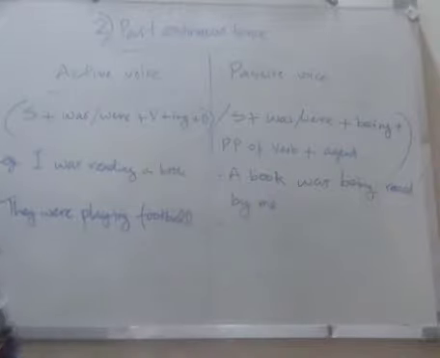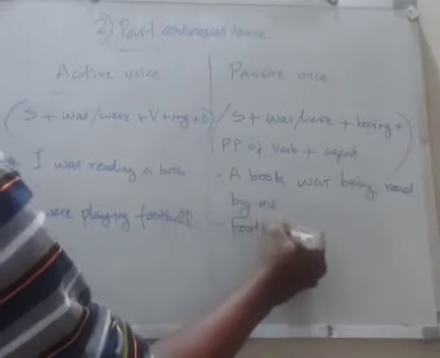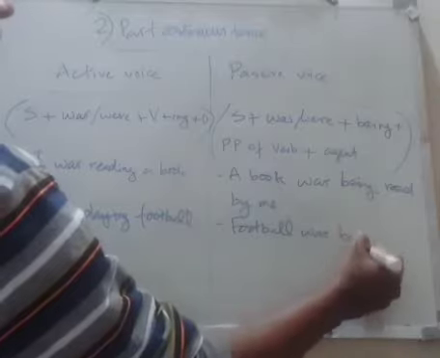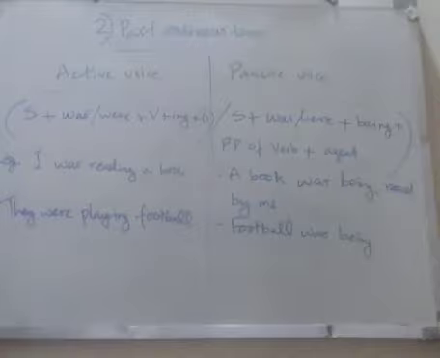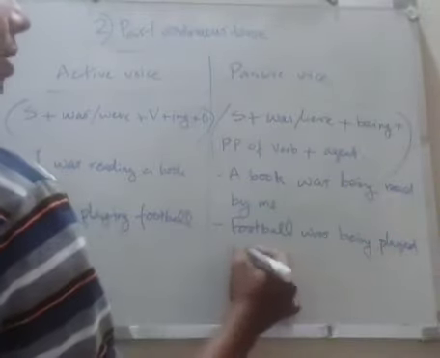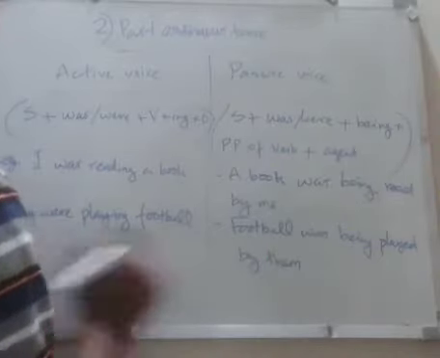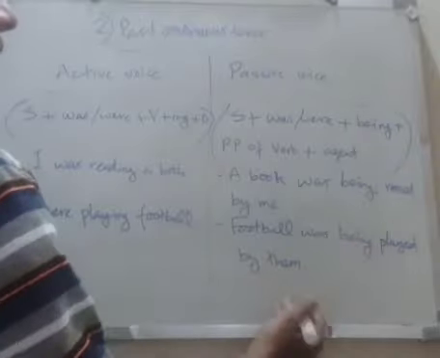So the passive voice of this sentence will be football was being then past participle form of the played, being played by them. They will become them. So football was being played by them.